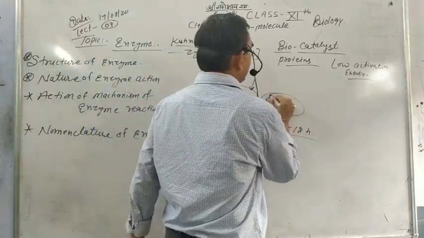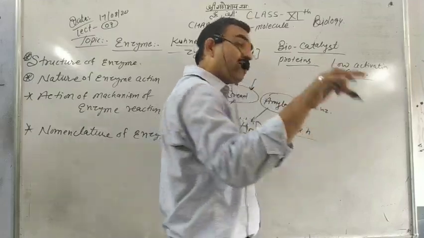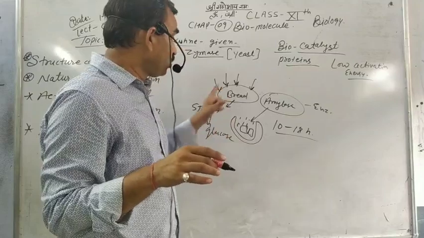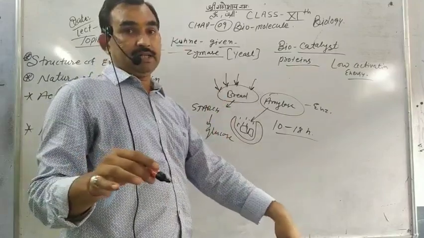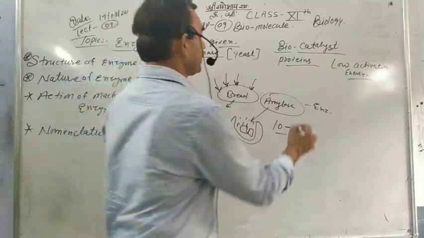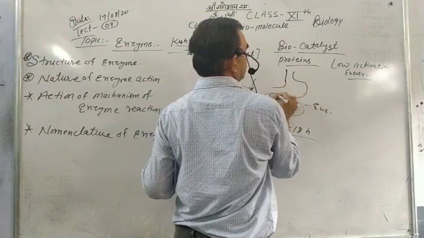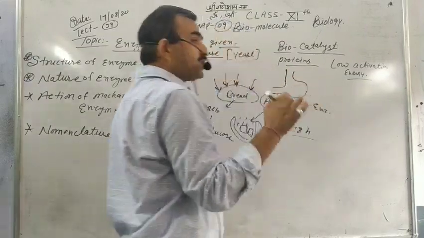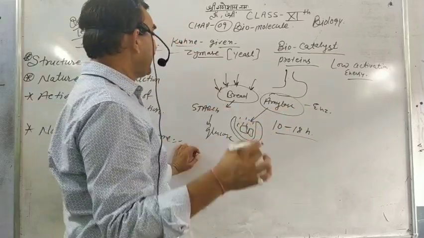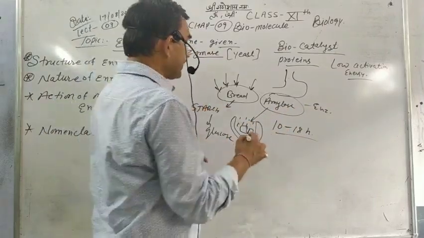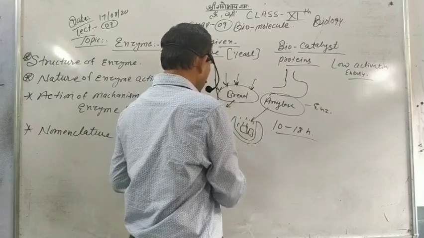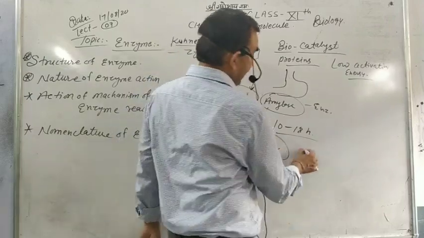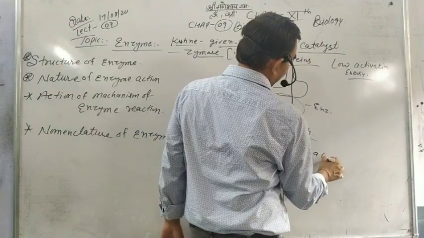Amylase is the enzyme. But when we do this reaction inside the cell, in the stomach or intestine, we see that starch is converted into glucose in only 4 to 6 hours, and at a lower temperature.